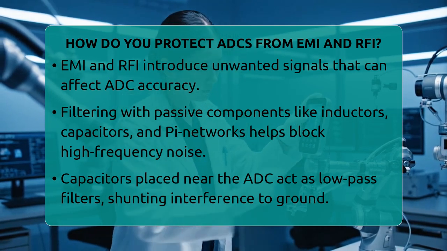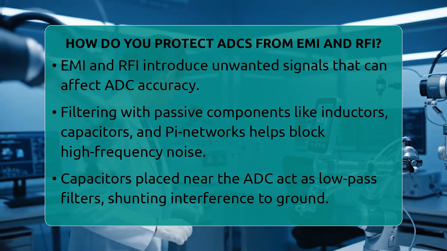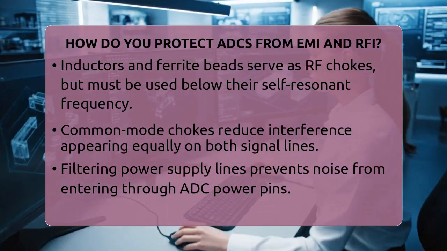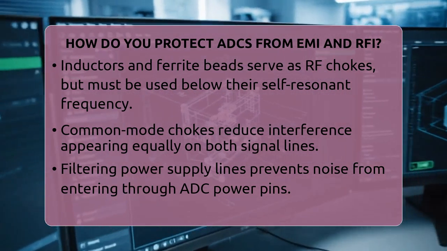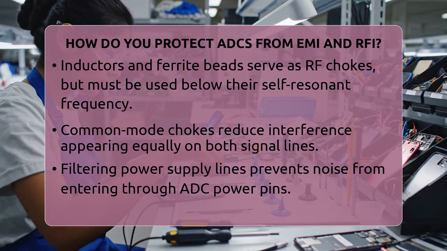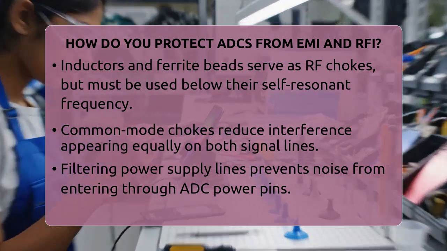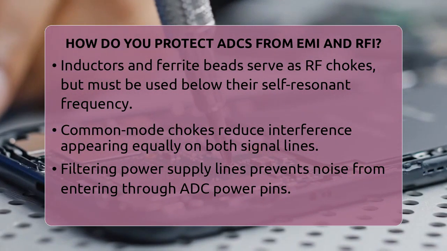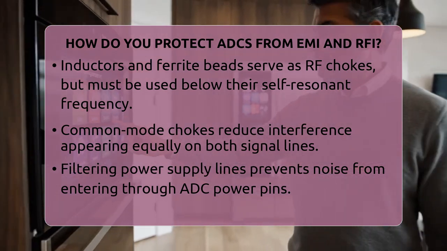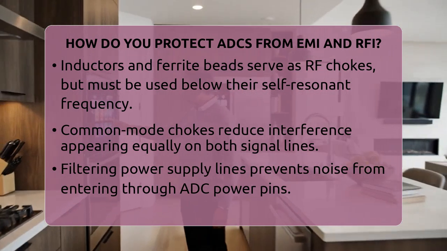Inductors or ferrite beads also help by acting as RF chokes, but they need to be used below their self-resonant frequency to avoid resonance issues. Common mode chokes are useful for reducing interference that appears equally on both signal lines. Filtering power supply lines is equally important to prevent noise from entering through the ADC's power pins.